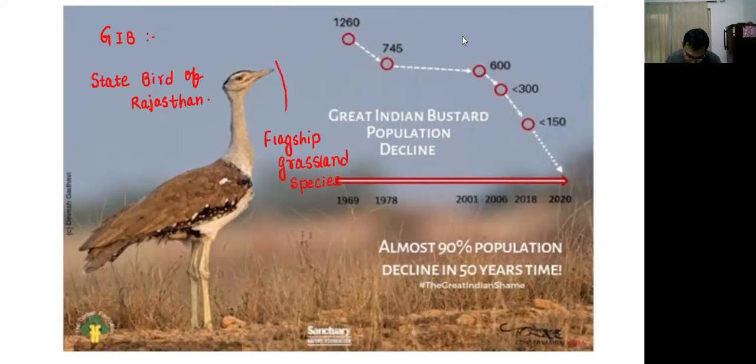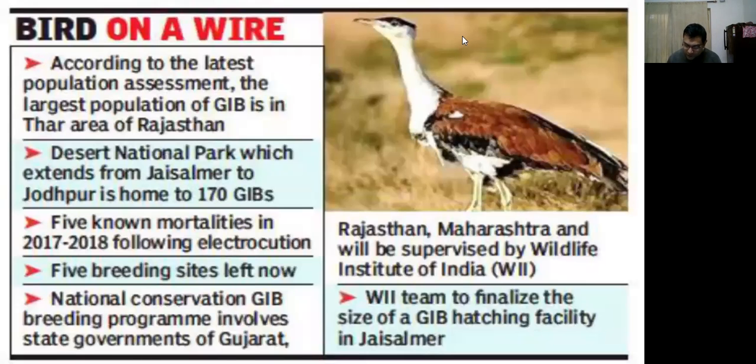This indicates the health of the grassland. According to the latest population assessment report, the largest population of the Great Indian Bustard is in the Thar area of Rajasthan.